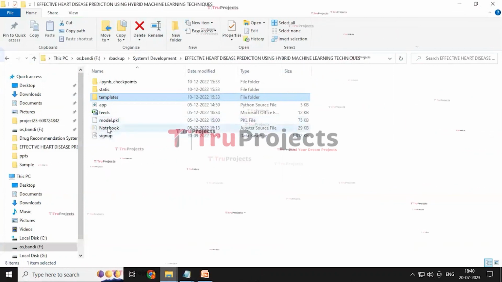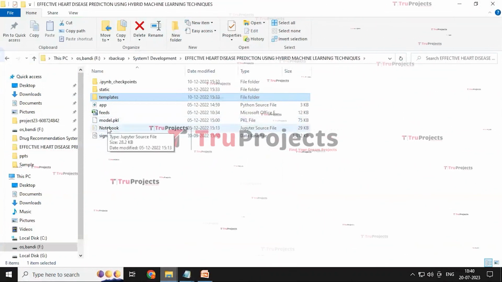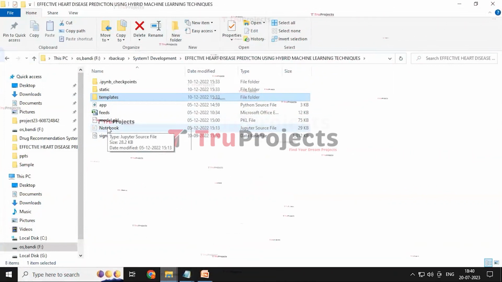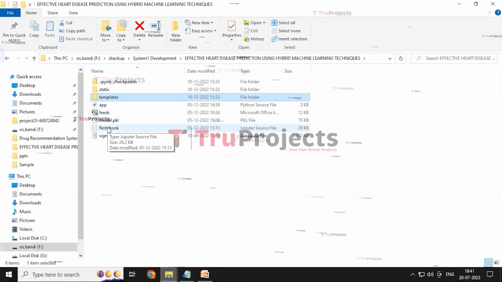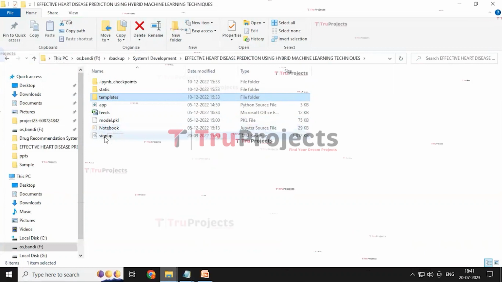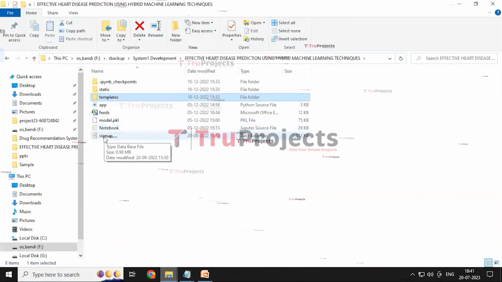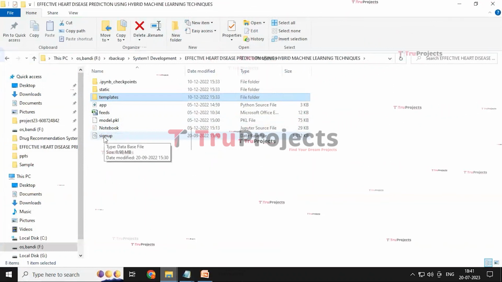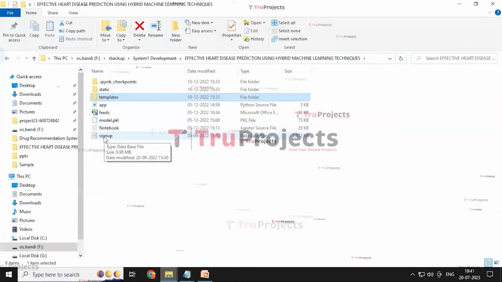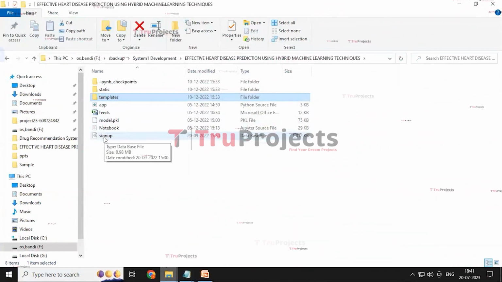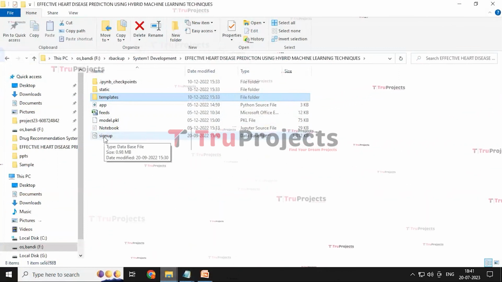And the notebook is an .ipynb file which contains the combination of the code, graph and output all in one place. It allows the user to write and execute the code in individual cells, making it a popular choice for data science. And the signup.db file appears to be the database file used to store the user information. To execute the project, we built a Flask framework as the web interface, and the total code is present with code, graph and output all in one place in the .ipynb file.